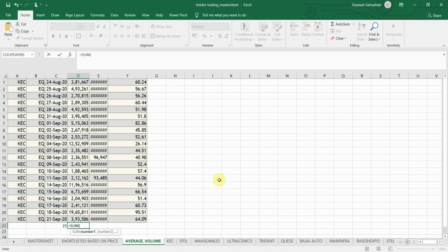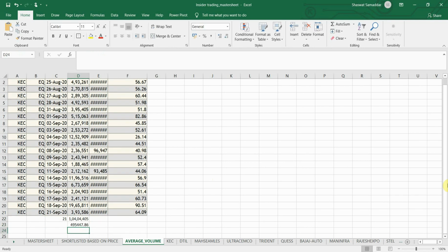Next, let me apply the sum formula. Okay, sorry, 21, yeah. So I'll drag this up and I'll sum this. Now to reach the average traded volume for 1 month, what I have to do is simply divide the total traded quantity for 21 days by the number of periods I am taking into account, that is 21.